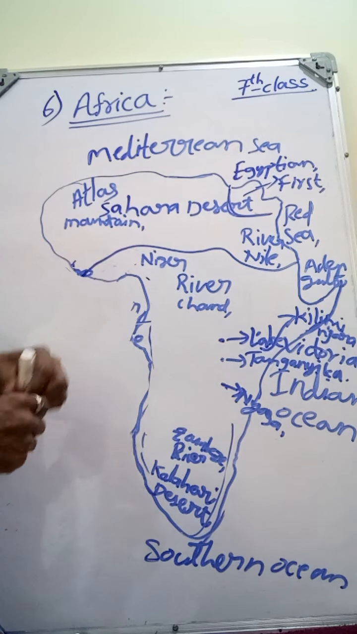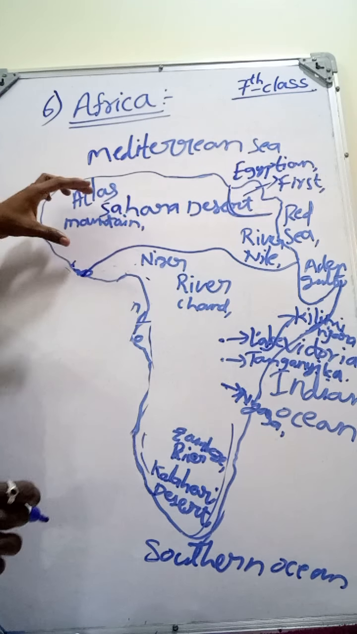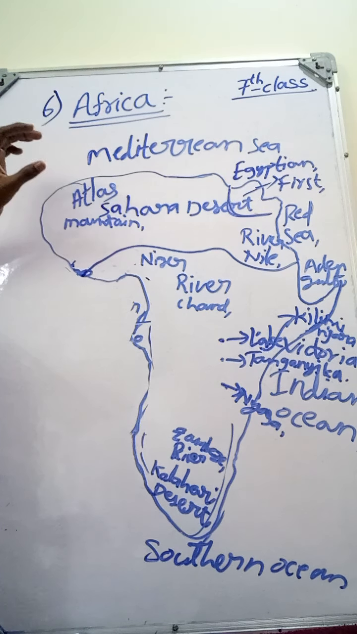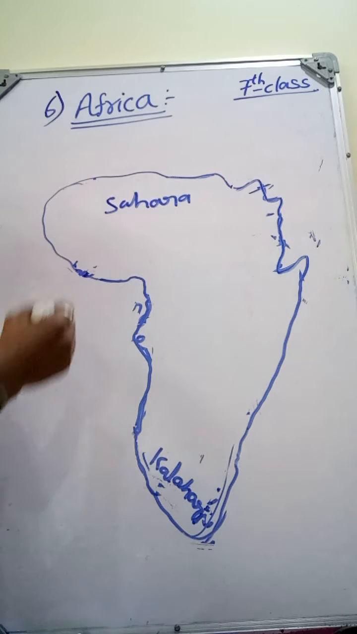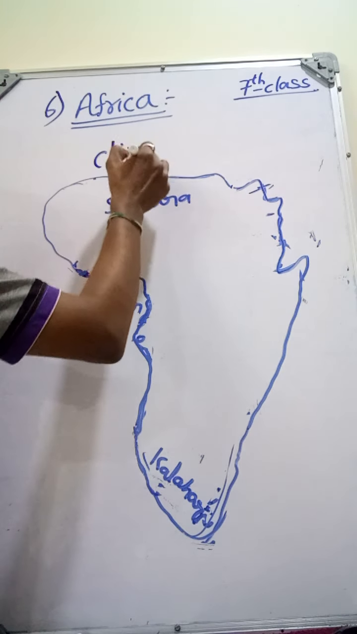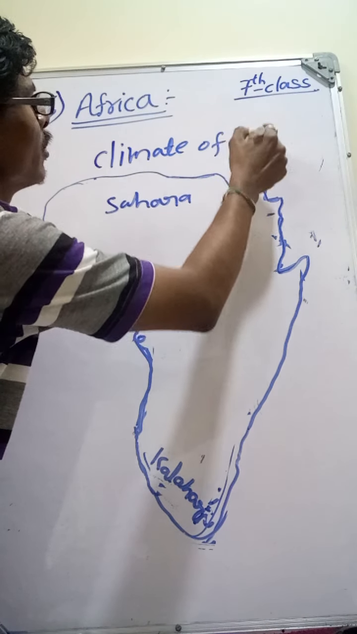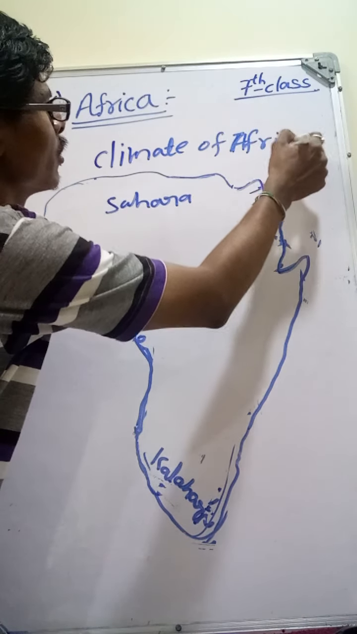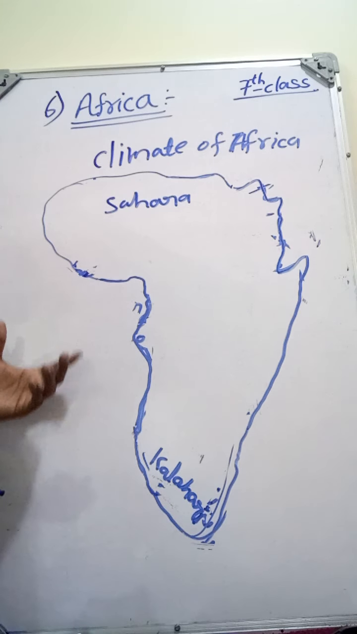Most of the Egypt country is covered by the Sahara Desert. Next, the climate of Africa. You see the Africa map in a globe or world map.